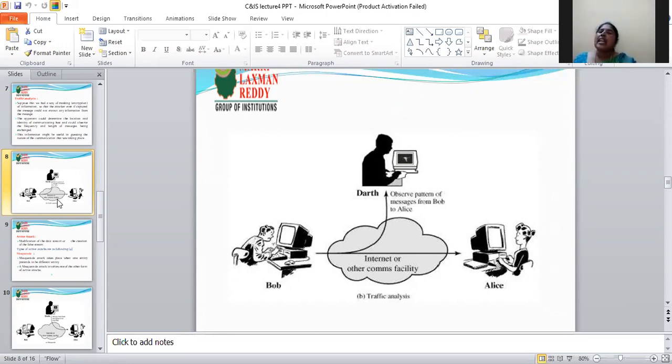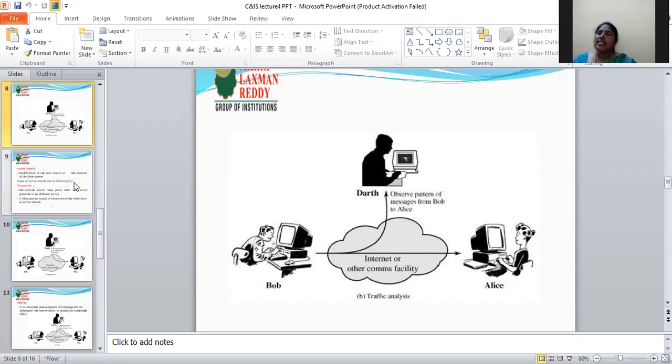That is called traffic analysis. Here identify the host, the length of the messages, and who is communicating in the channel.